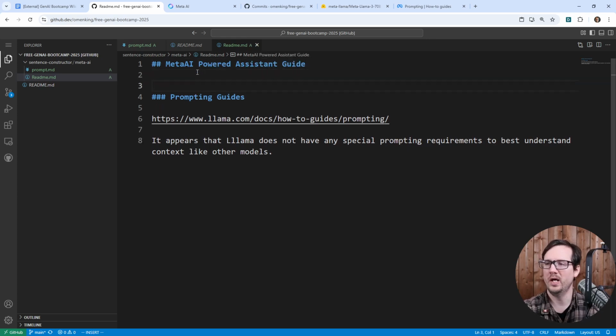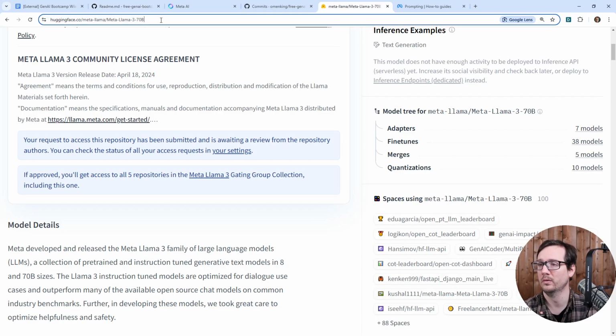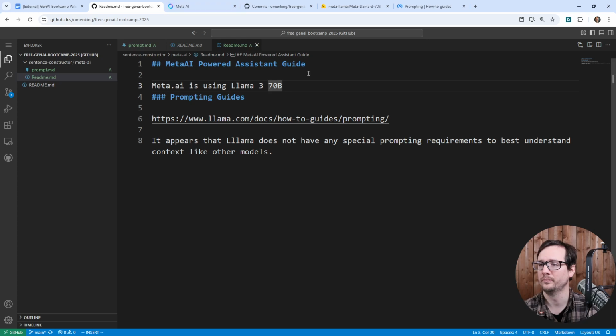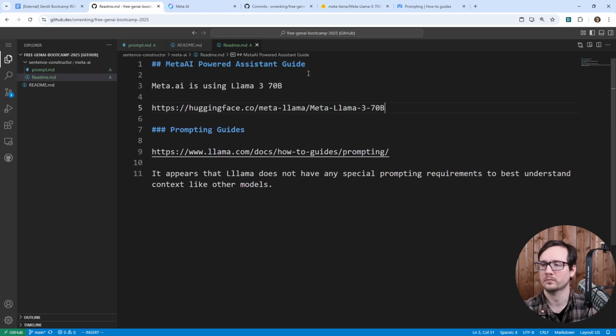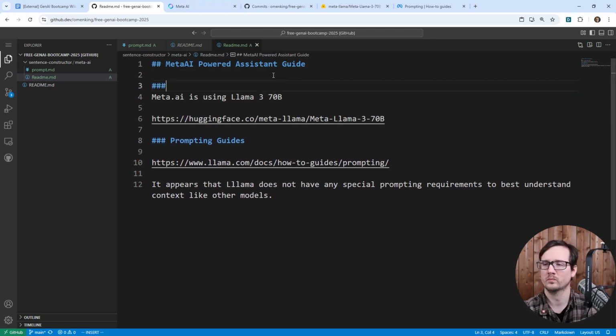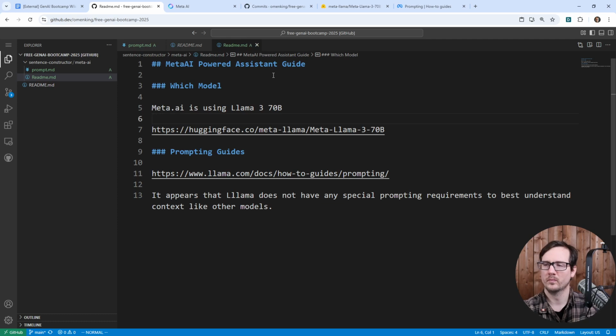So one thing we learned is that Meta AI is using the Llama 3 70 billion parameter model, which is over here. Which model? Okay, so that's something that we learned, which is quite useful.